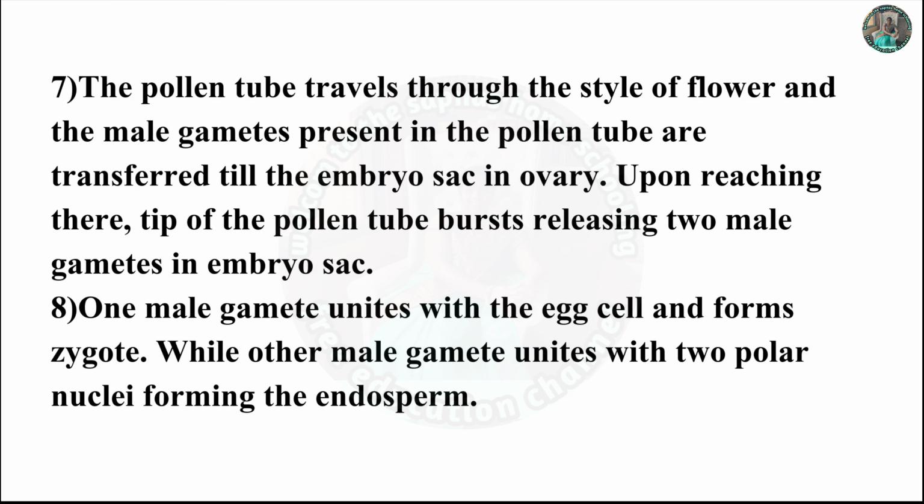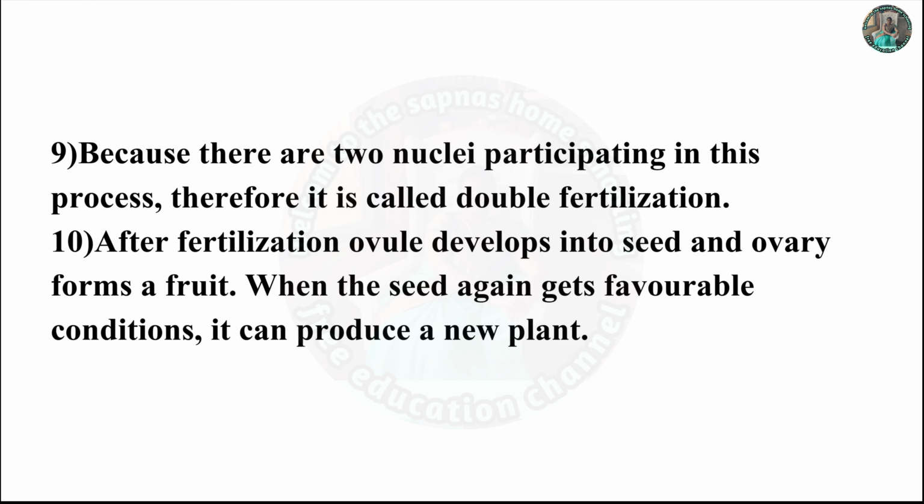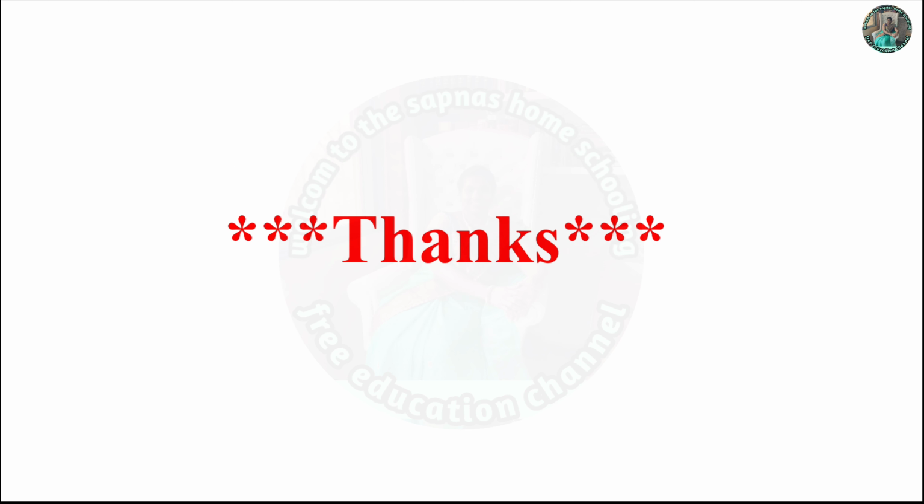One male gamete unites with the egg cell and forms the zygote, while the other male gamete unites with the two polar nuclei forming the endosperm. Because two fusions take place in this process, it is called double fertilization. After fertilization, the ovule develops into a seed and the ovary forms a fruit. When the seed again gets favorable conditions, it can produce a new plant.